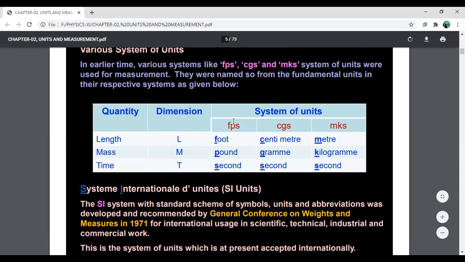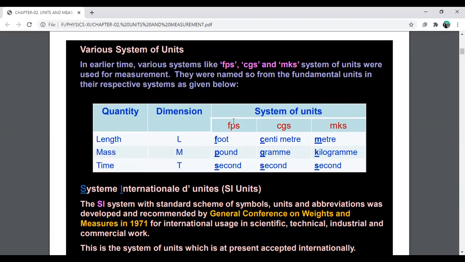FPS stands for foot, pound, second. That means FPS is a system of unit, or a British system of unit, in which length is measured in foot and mass is measured in pound and time is measured in second.